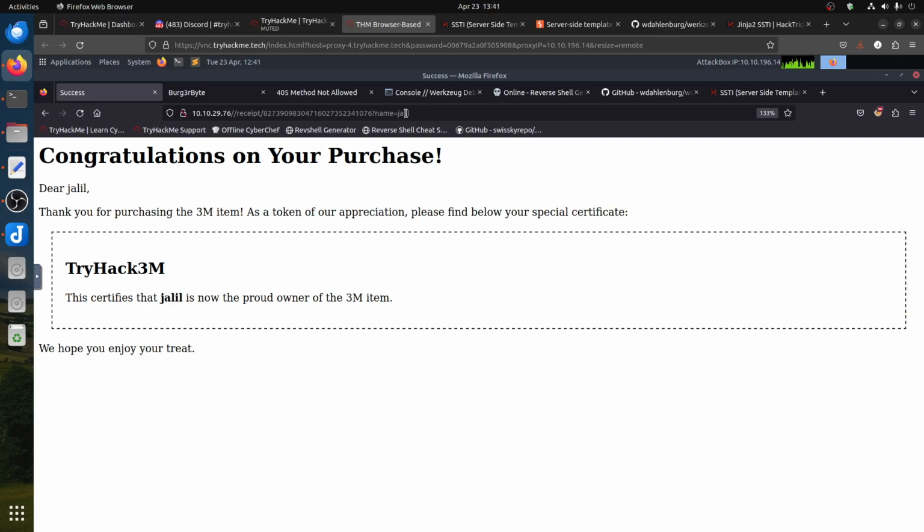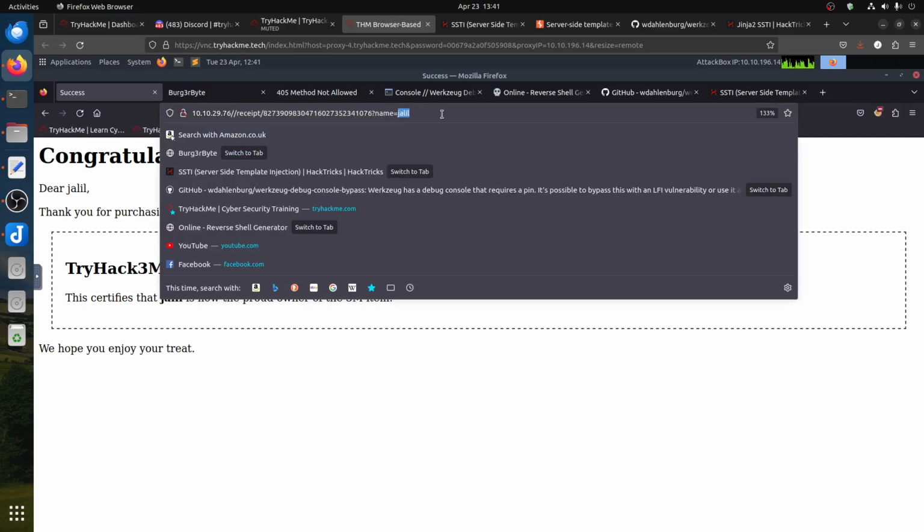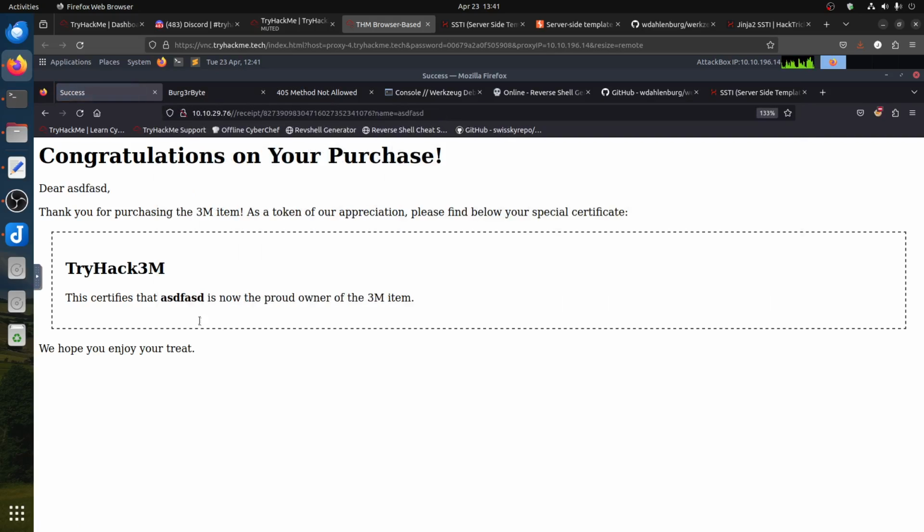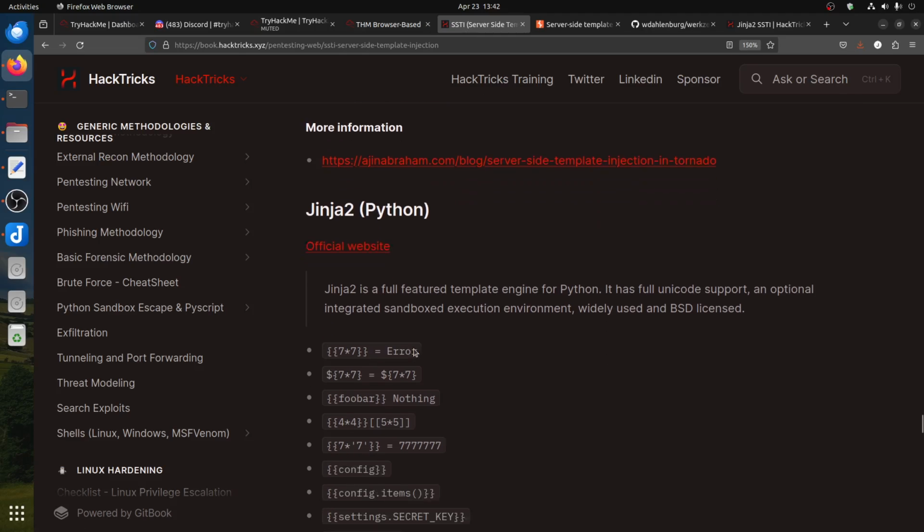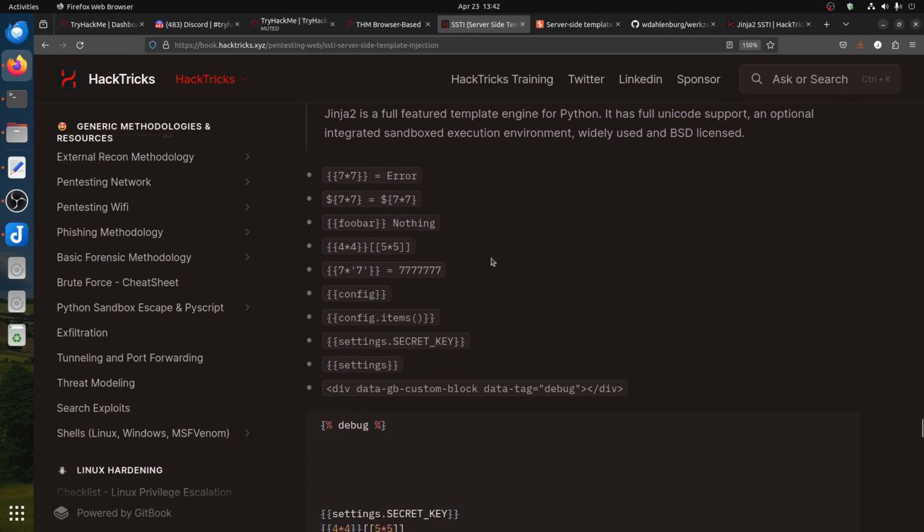Okay, now of course you can play, if you put any name here, it just reflected, so it tells you it's a template. It's not going to a database or calling something, because remember we didn't do the name like that. So it just takes whatever you give it and puts it there. This is an SSTI, server-side template injection. You can confirm it.